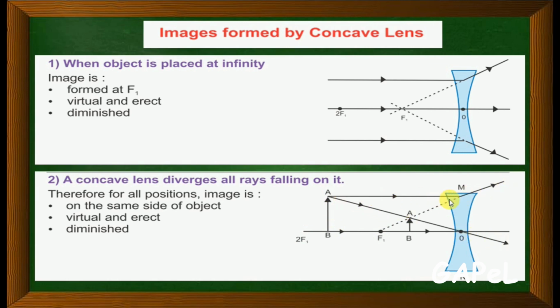This ray passes through the origin, and I have explained what happens with it. It will not come back, so it stays on this line only. When you draw the virtual line and it intersects with this, your image will be here. Again it is virtual, erect and diminished, and on the same side as the object.